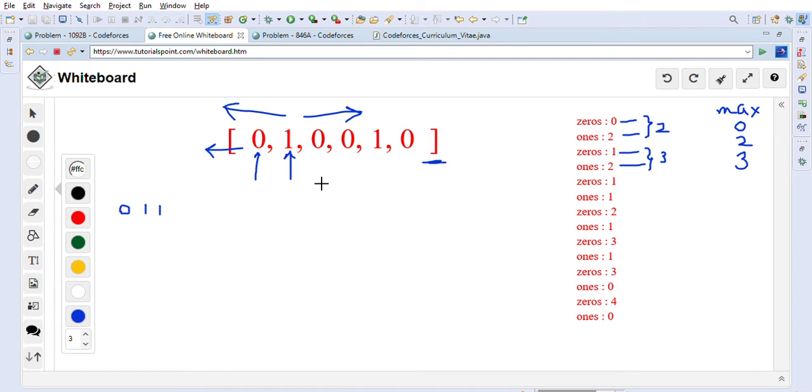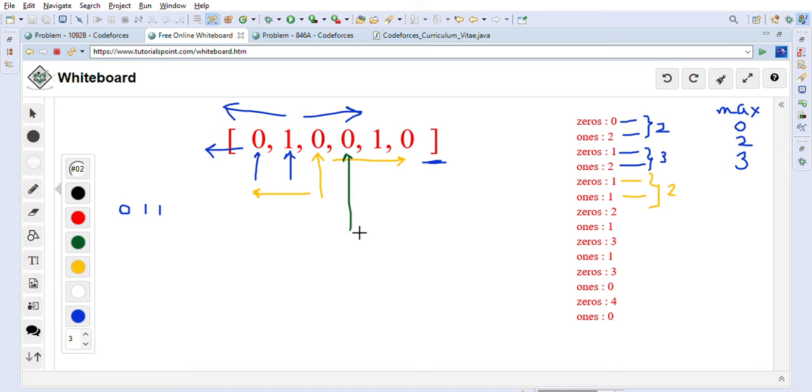Now we will go to the next position. Again we will find out how many zeros are on the left side. There is only 1 zero here, and how many ones are on the right side, including this index? Only 1 one is there on the right side. So we will add these two values: 1 plus 1 is equal to 2. Here we will not update our max because 2 is less than the max value. So we will move forward and go to the next index. Our next index is this one.